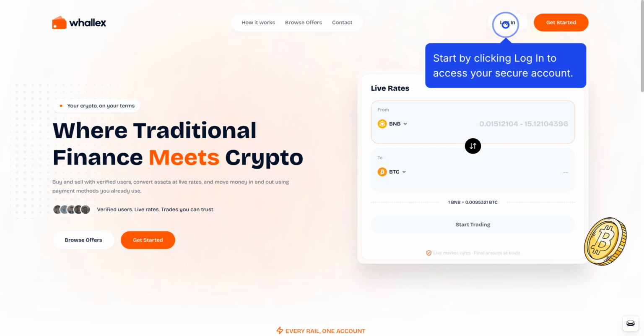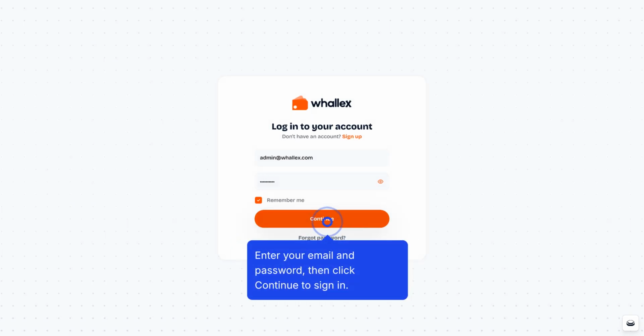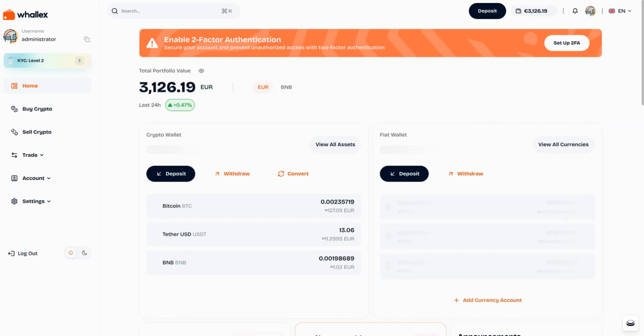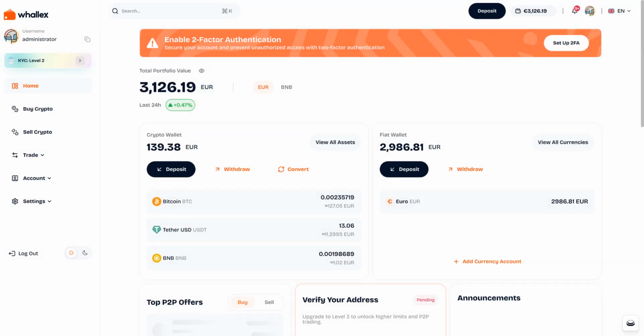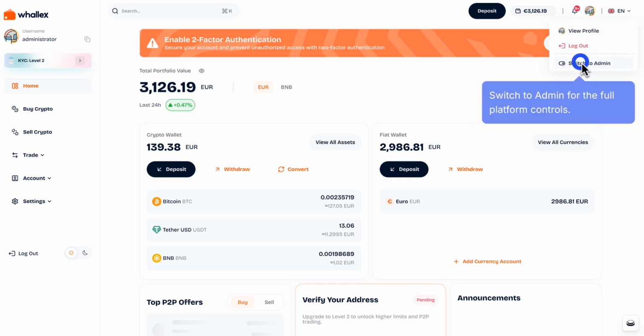Start by clicking Login to access your secure account. Enter your email and password, then click Continue to sign in. Click the profile icon to open your account menu. Switch to Admin for the full platform controls.